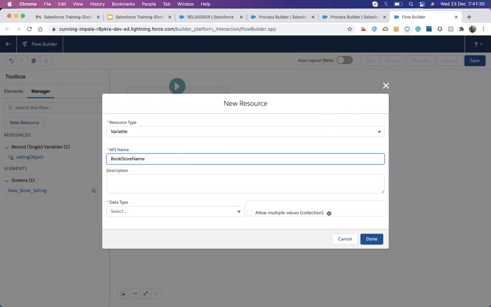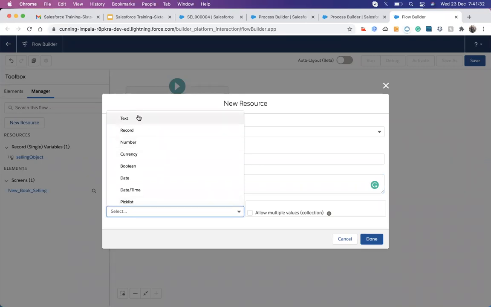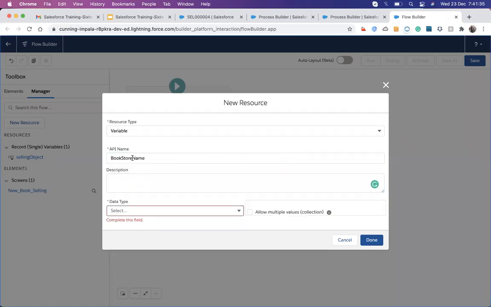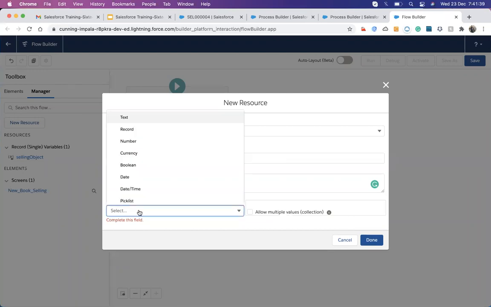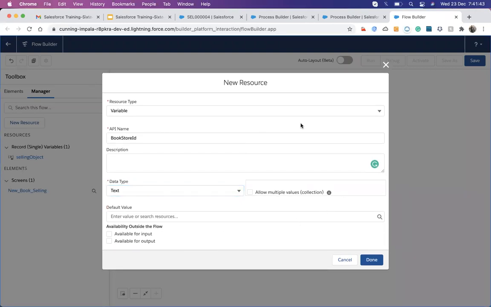Bookstore name, what is the data type? Instead of name, it's the bookstore ID. It's a text. I don't want to take input from a user, I just give it as it is.